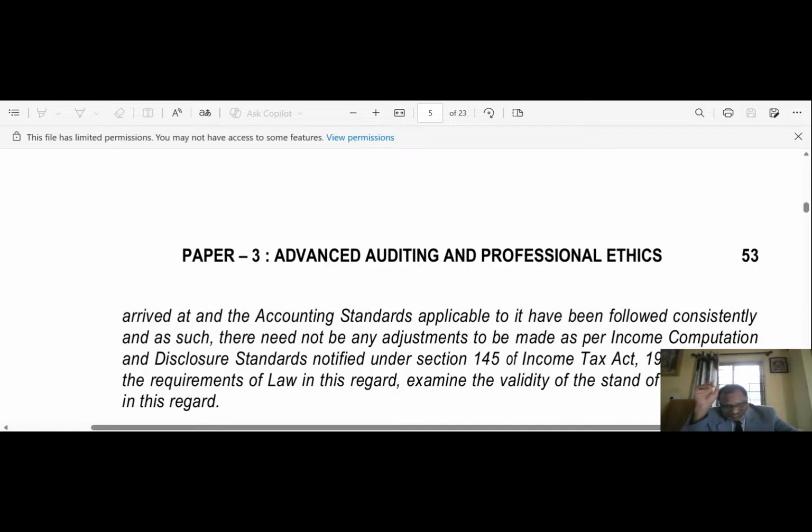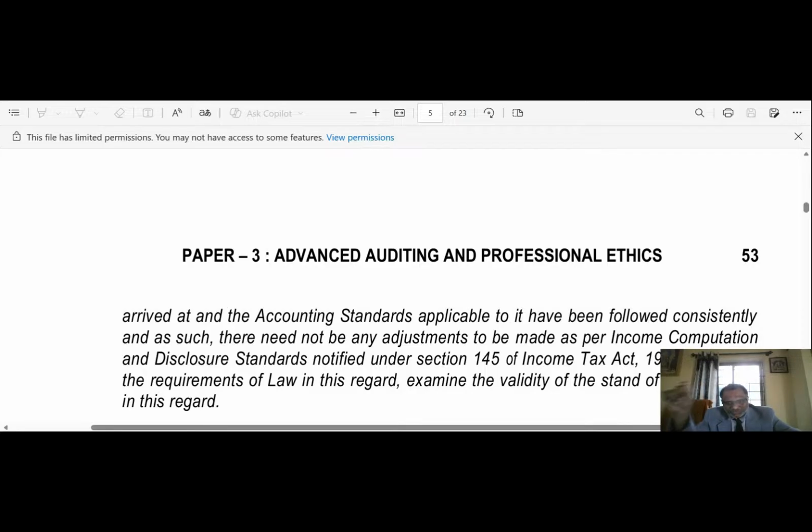So, in the instant case, ABC Limited is consistently following accounting standard in compliance with Section 133 of the Companies Act 2013, but not complying with the provisions of the income computation and disclosure standards notified under Section 145 of the Income Tax Act 1961.